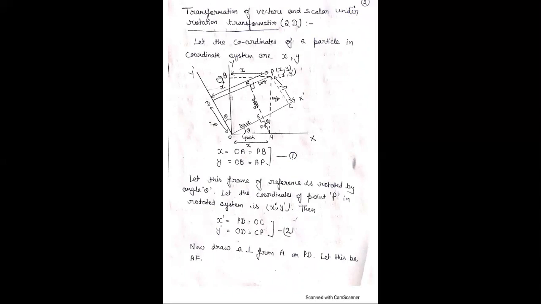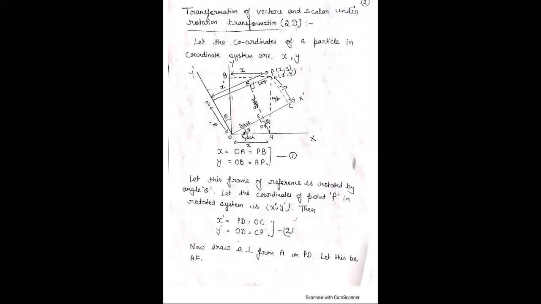Let us consider xy as the first frame. Then we rotate this frame by an angle theta, and discuss the effect of this rotation by an angle theta on vectors and scalars.